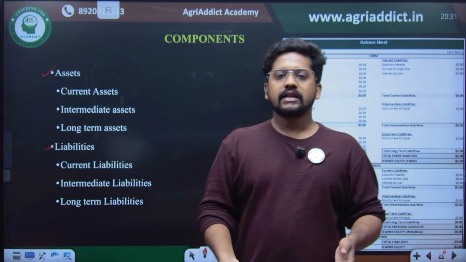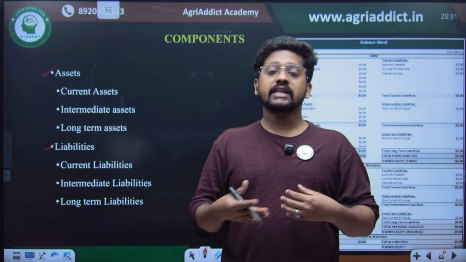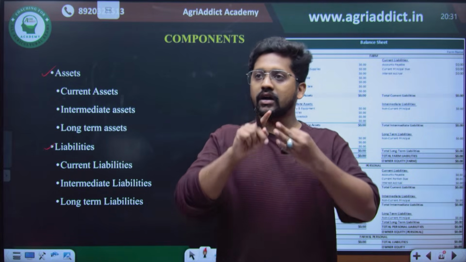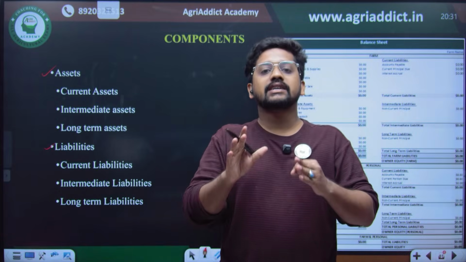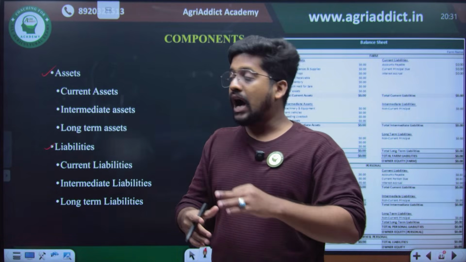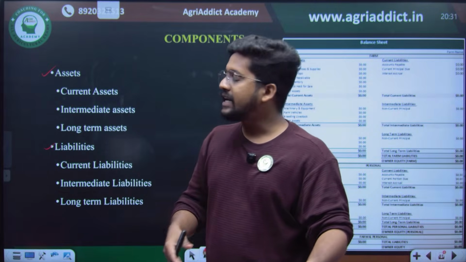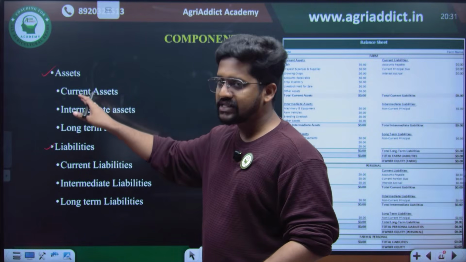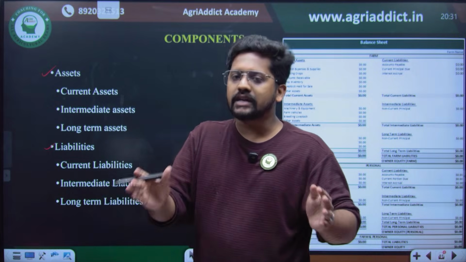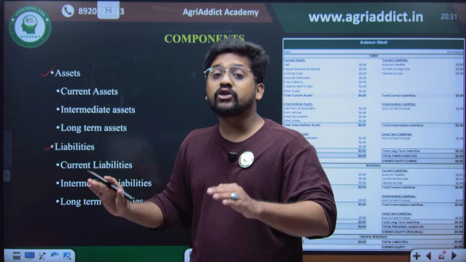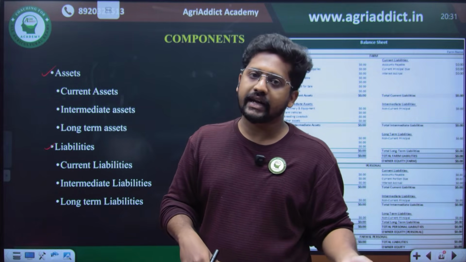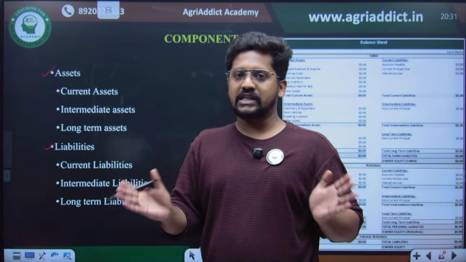What are assets? The things that he actually owns. Imagine that I am a farmer. I own some land, some machineries, some infrastructure. Those are the assets. Depending on their liquidity, or how soon I can sell them in the market, we can classify assets into current assets, which can be sold easily; intermediate assets, which take a little time; and long-term assets, where you have to wait a long time to sell. Like you cannot sell land overnight, right? You have to go through many procedural formalities.